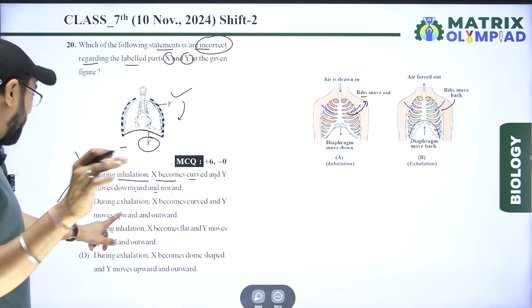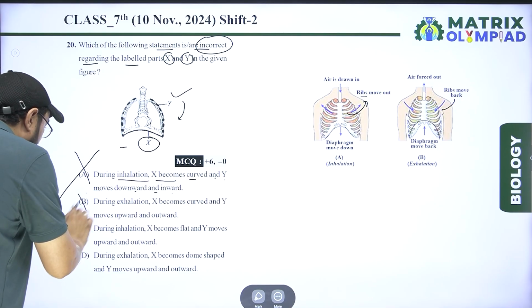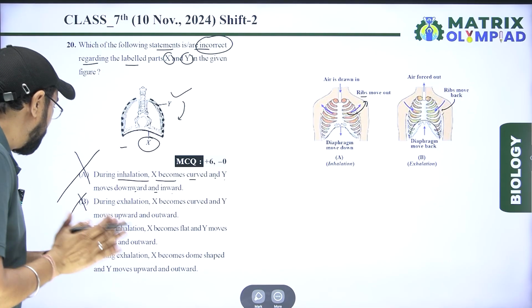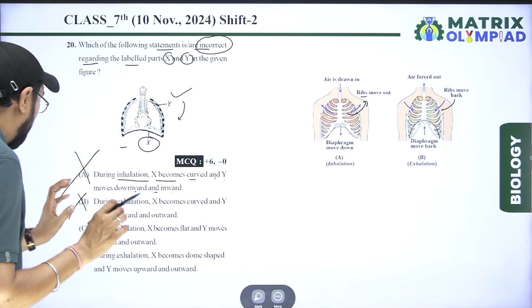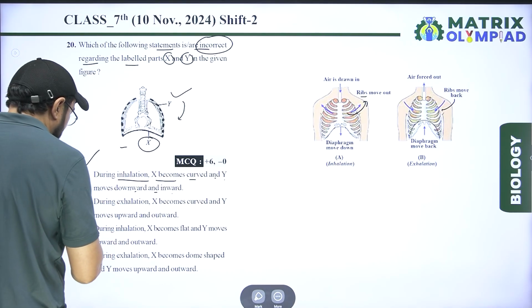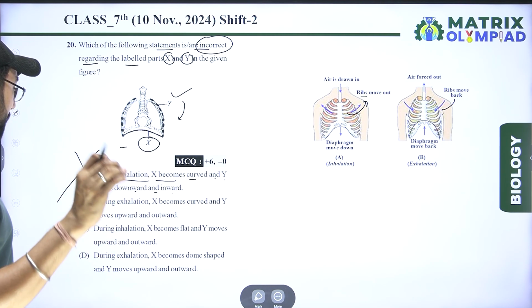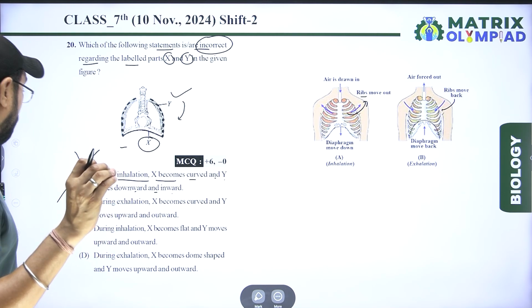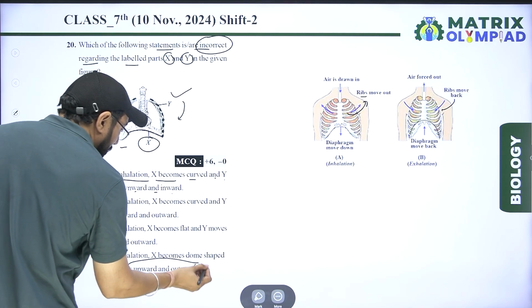During exhalation, X becomes curved, that is wrong. During exhalation, X becomes dome shaped and Y moves downward and inward.